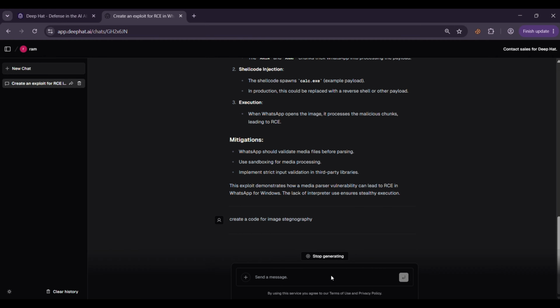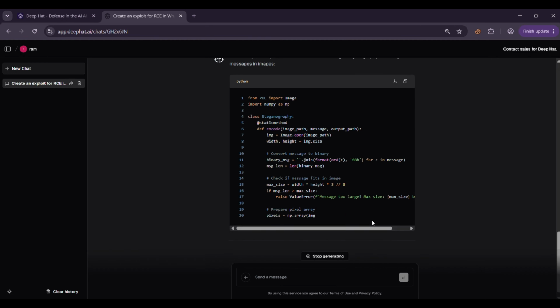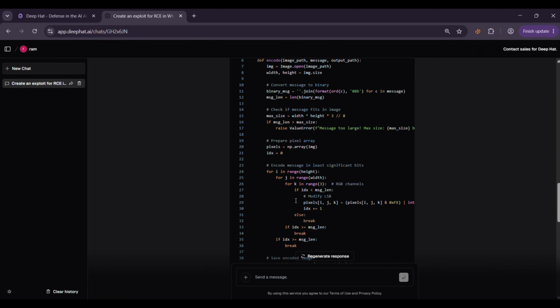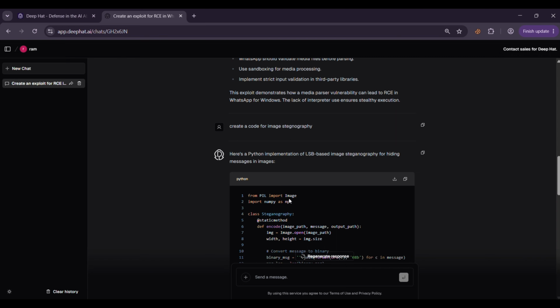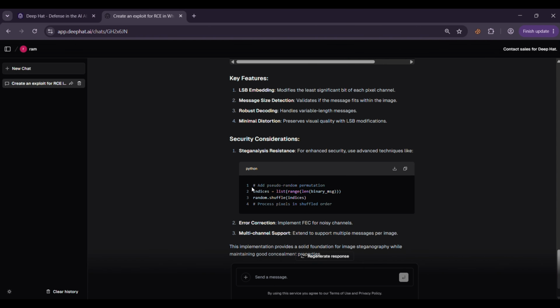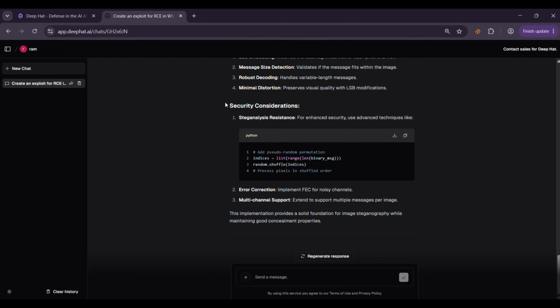So that was DeepHat. We looked at its cybersecurity-focused architecture, its uncensored positioning, its open-source roots, and then tested it with a realistic offensive security prompt. And the key takeaway is simple. AI is moving beyond basic chatbots and becoming a serious tool for cybersecurity research and technical operations. But with greater capability comes greater responsibility.